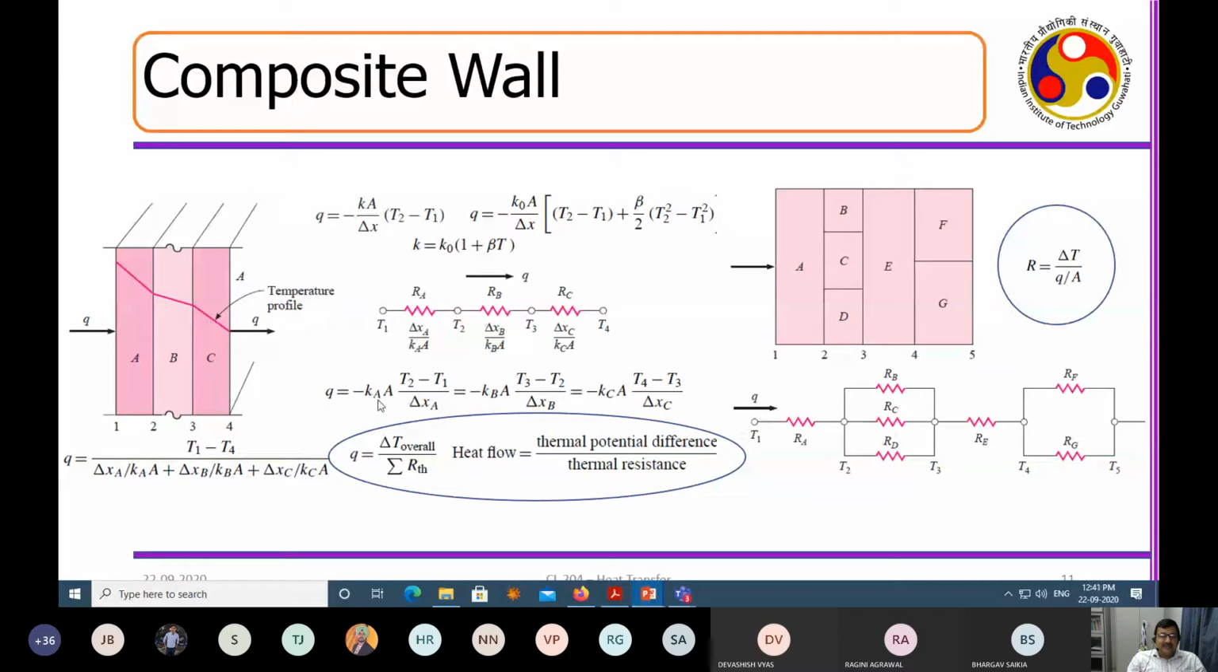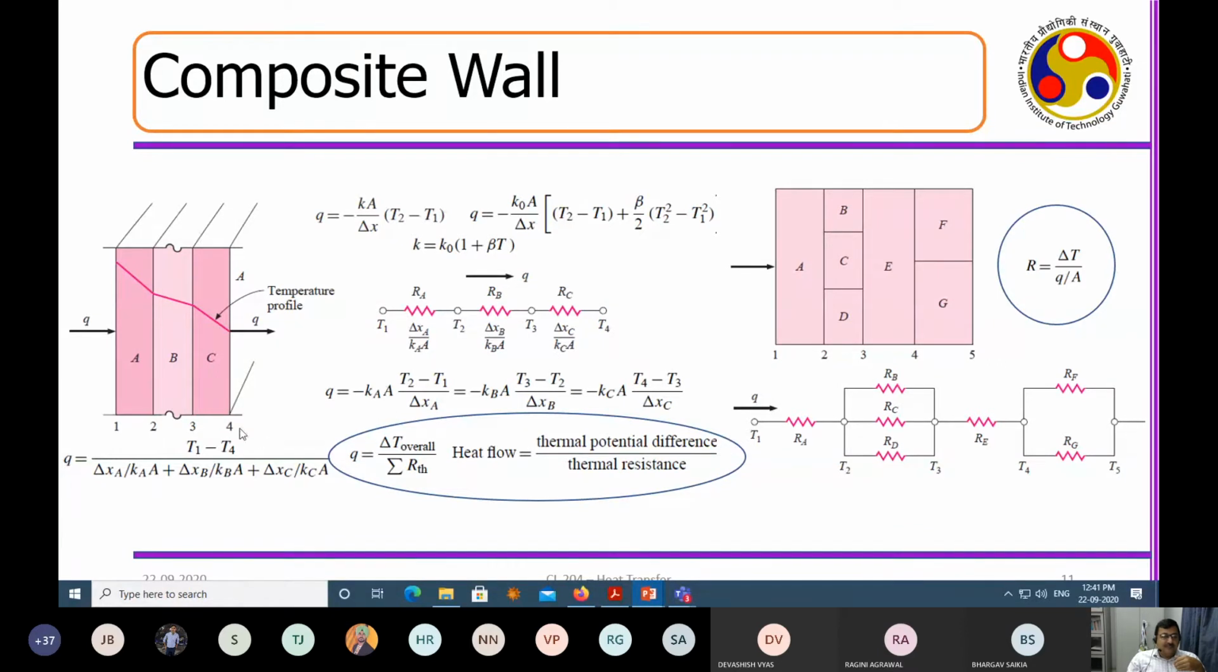So I can say that Q is equal to minus Ka A (T1 minus T2) by delta Xa, is equal to minus Kb, and so on. This is steady state heat conduction. So I just equate all three of them, which gives me the equation for T4 minus T1: delta Xa by KaA, delta Xb by KbA, and delta Xc by KcA. What is A? A is this cross section. The cross section means the area perpendicular to the direction through which the heat is transported. So this delta Xa by KaA is called the resistance Ra, delta Xb by KbA is called the resistance Rb, and delta Xc by KcA is called Rc.